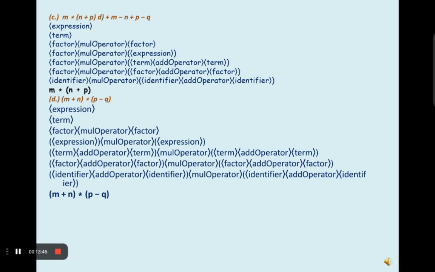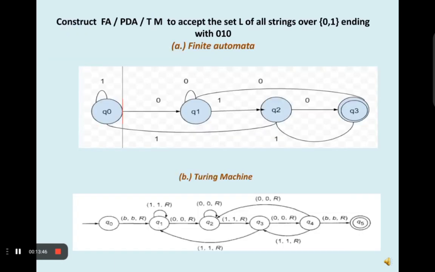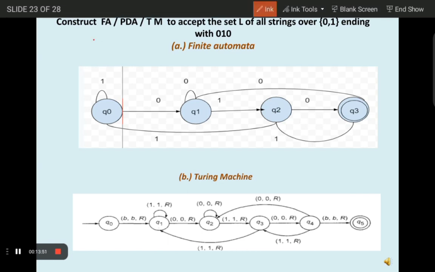Now let's see another question. In this question, we have to construct a finite automaton, pushdown automaton, and Turing machine which accept strings over 0 and 1 ending with 0 1 0. So here our input symbols are 0 and 1. And we have to generate a finite automaton. Firstly, we have to generate a finite automaton for the strings which end with 0 1 0.